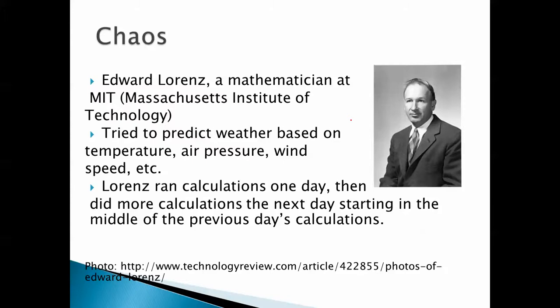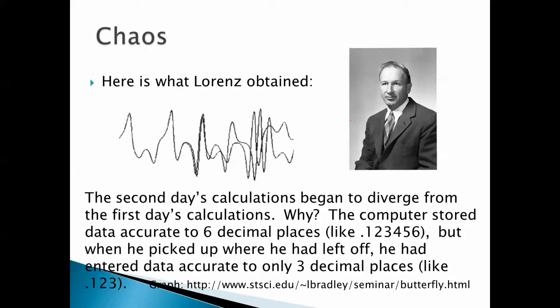Edward Lorenz discovered this in the early 1960s. He was a mathematician at MIT, Massachusetts Institute of Technology. He tried to predict weather based on temperature, air pressure, wind speed, etc. He ran calculations one day, and then did more calculations the next day, starting in the middle of the previous day's calculations. And here's what Lorenz obtained. The second day's calculations began to diverge from the first day's calculations right about over here. And then notice over here, by this time, they're completely different.